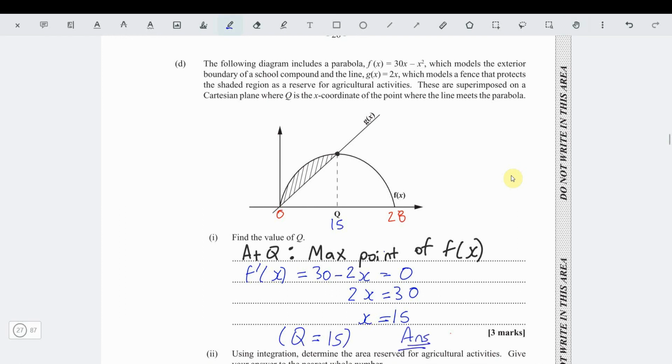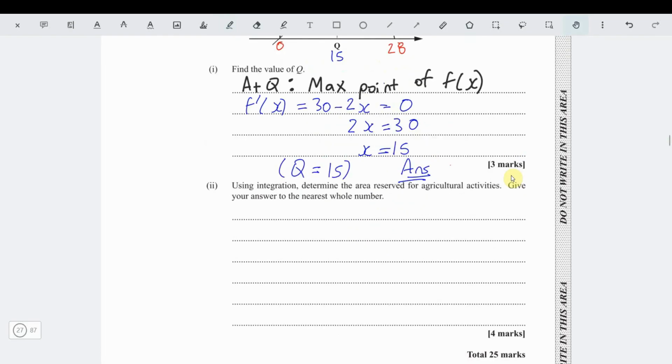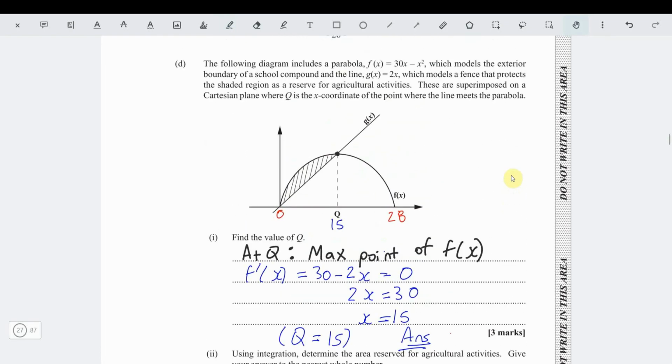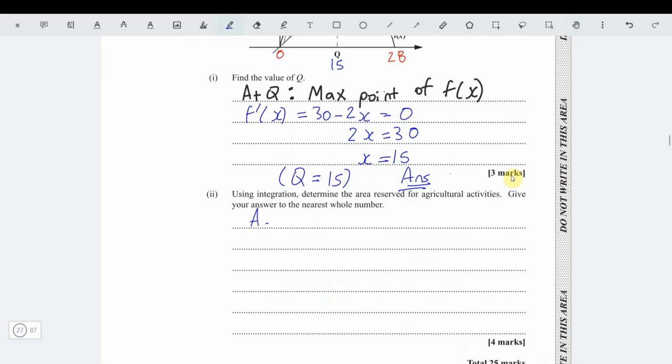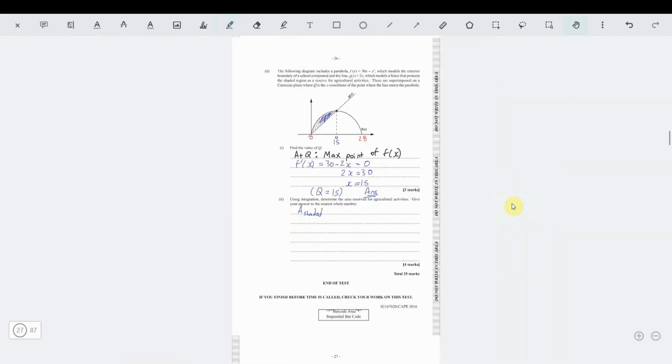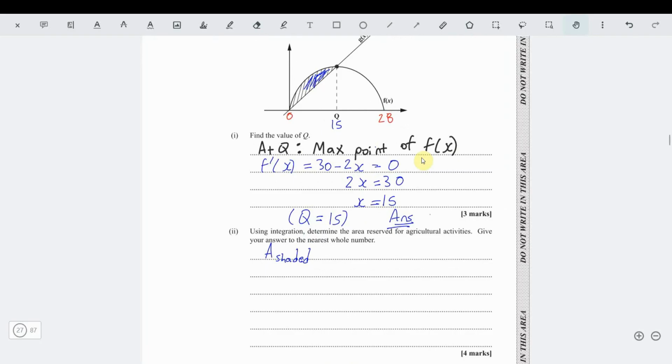Now that we have the value of Q, it says now using integration determine the area reserved for agriculture. The area given for agriculture is the shaded portion in here. This is what we want. So to find that shaded portion, I'm going to zoom out so we can see it. The area shaded is just the area under the curve minus the area under the triangle. So it's the area under the curve minus the area under the line.